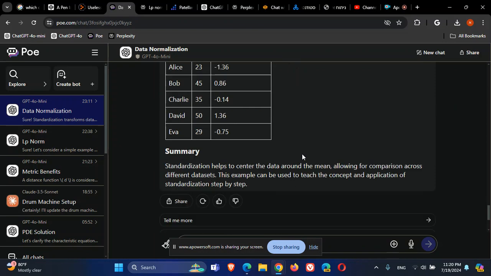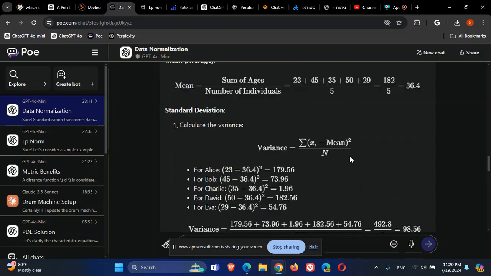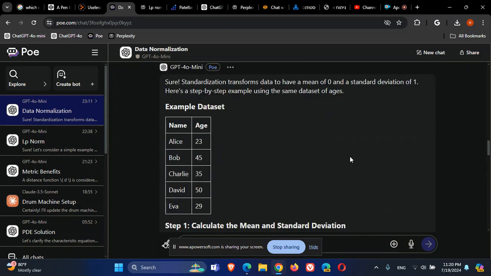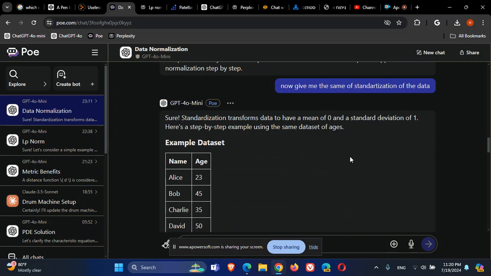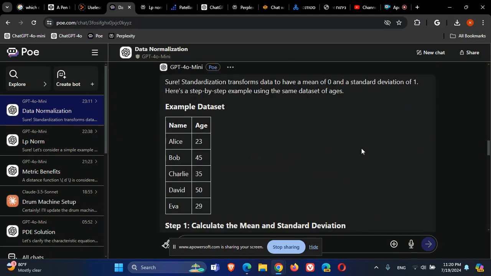This is the way to do standardization for data preparation. It's important for algorithms like principal component analysis, where we need to evaluate distances, and for clustering. It has its applications.